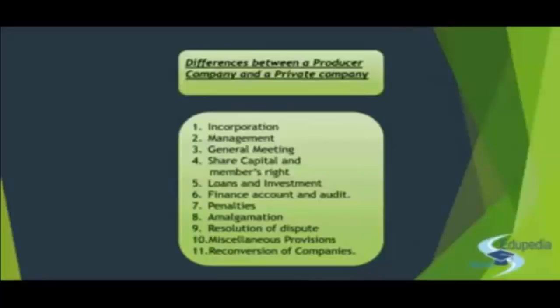Then when we talk about the powers and functions of the directors in a private company, they are specified in section 292. You have all the powers over there. Whereas the powers of a producer company, as we've already discussed, if specifically provided, we'll follow it. Otherwise, we would have followed section 292. But since there are express provisions, you have the powers of the producer company mentioned in section 581R.